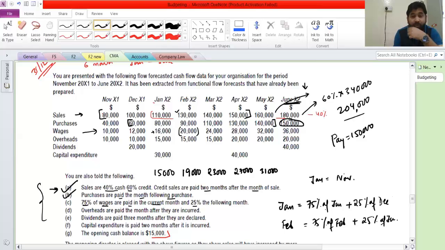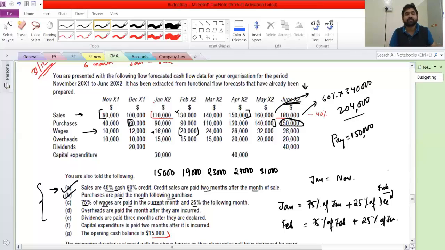So what do you want me to do here? You want me to write February? This is a common issue. Satisfy yourself, because you have to think from common sense also, right? You cannot pay advance wages; that cannot be the policy of the company, that we will pay 25% in advance every month. First thing to understand. And then they are saying the payment is in the following month. They're not saying that we will pay for the following month.